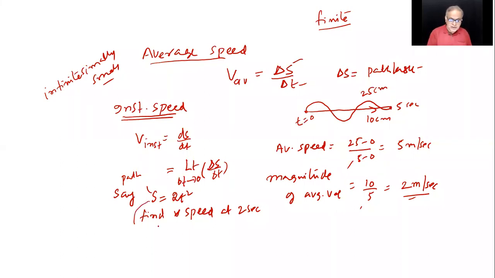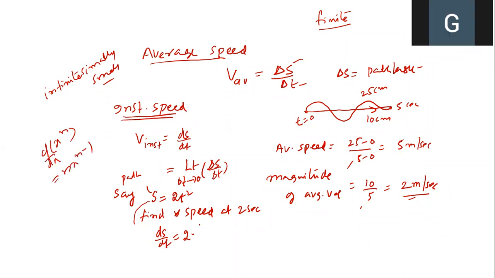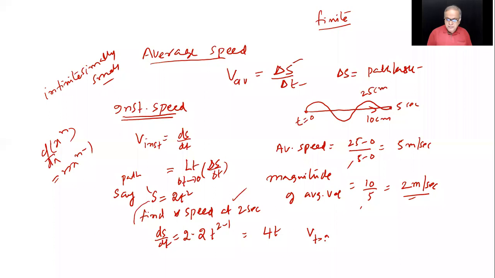So I'll find out differentiation of this. ds by dt equals 2 into, from the formula, n into x to the power n minus 1. So 2 into t to the power 2 minus 1. This is how much? 4t. So this is speed at t. I want speed at 2. So v at 2 seconds will be 4 into 2, which is 8 meters per second. Yes, sir. Right?